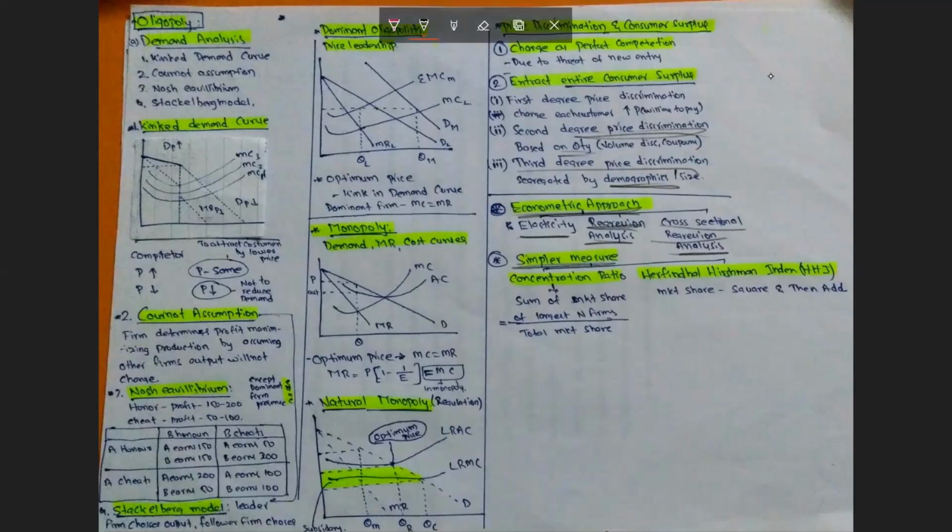To measure the market share of firms, or the concentration of firms present in the market, we can use two measures: the concentration ratio and the Herfindahl-Hirschman index. The concentration ratio is the sum of the market shares of the largest 10 firms. The Herfindahl-Hirschman index is an addition to the concentration ratio, addressing its limitation: when one firm has significant dominance, a merger involving that firm will have less effect on the Herfindahl-Hirschman index. So thank you.